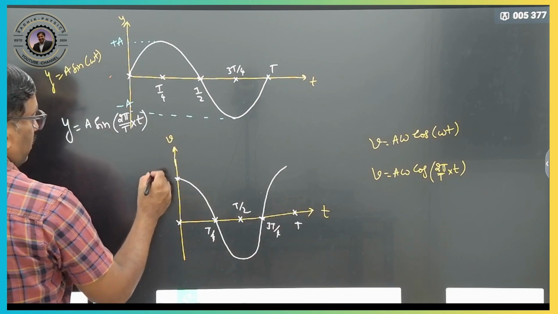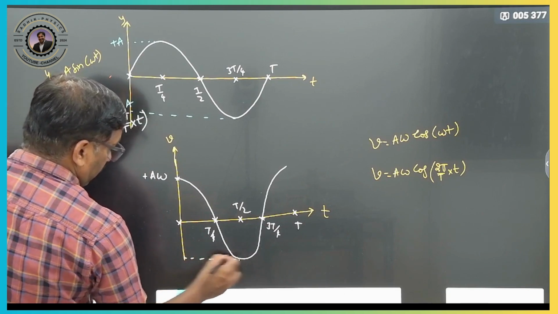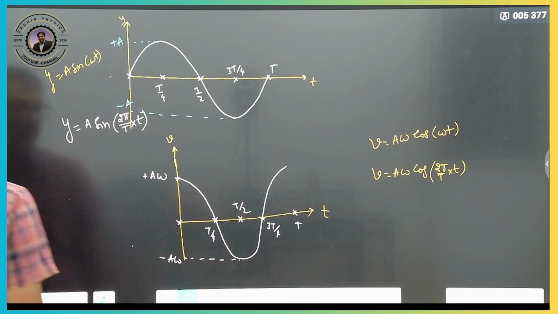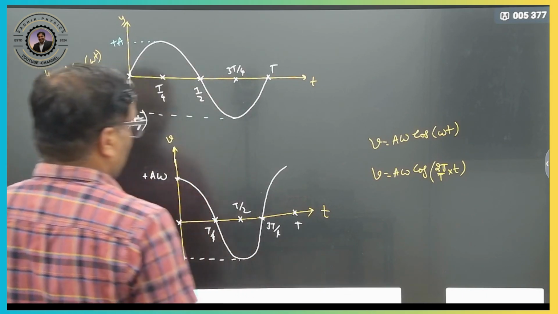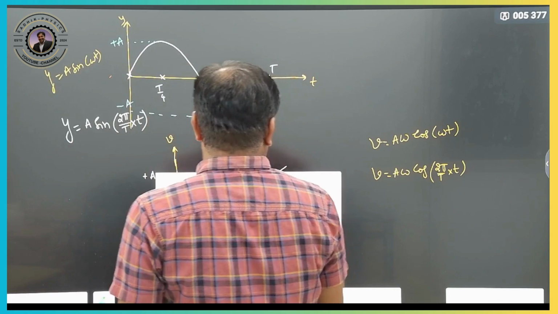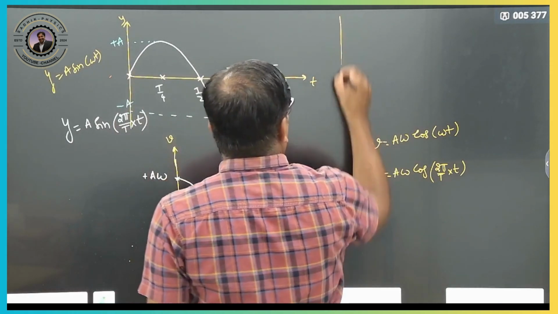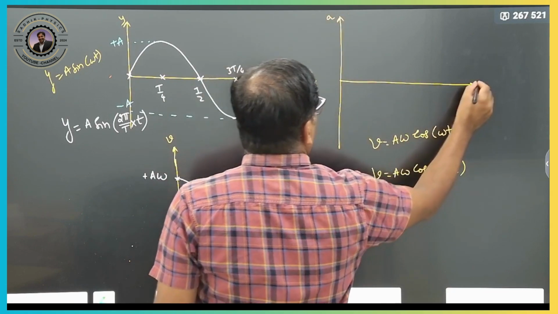So maximum velocity, therefore this is plus a omega, so this will be minus a omega. Understood? So here, the acceleration time graph. What is the acceleration time graph here now? So here we can write it exactly, so this is your acceleration time graph.